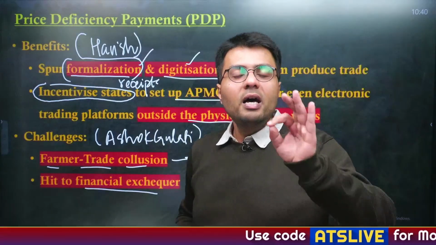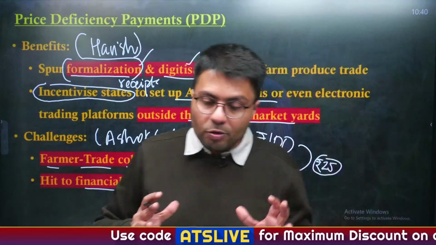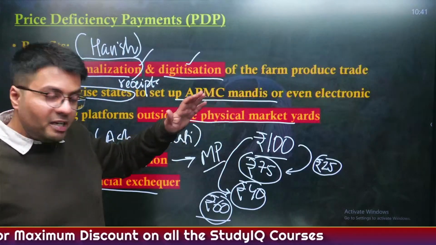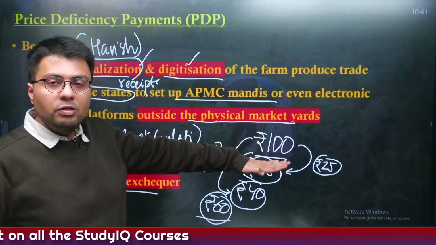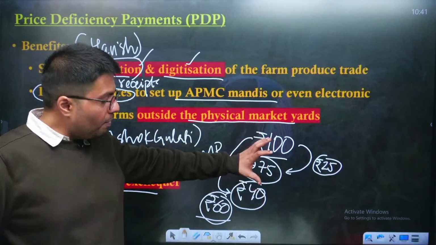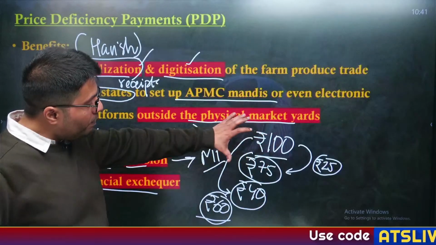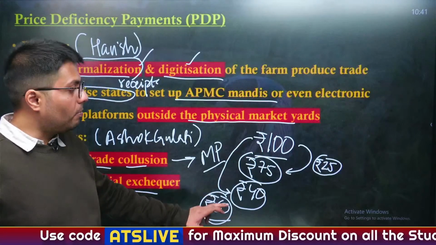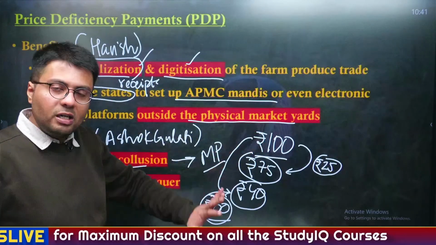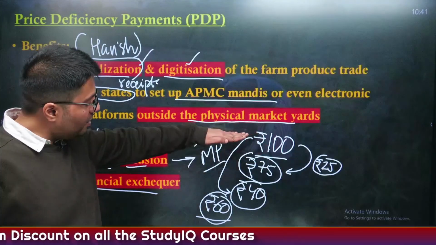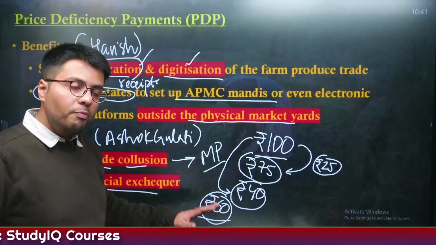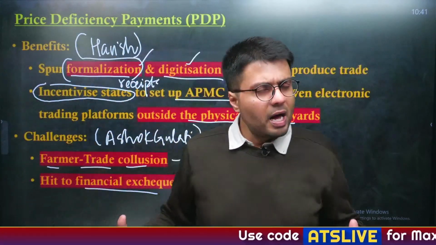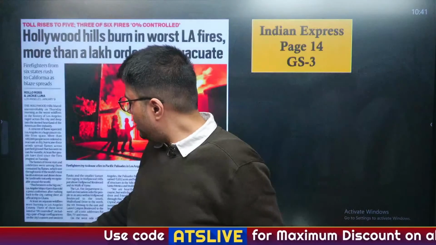So this is the kind of challenge highlighted by Mr. Gulati in today's article: by active collusion, farmers and traders may collectively reduce the market prices. Theoretically the market prices are reducing, but the farmers will be compensated by a larger amount by the government through the price deficiency payment system. So this does not create any financial challenge for the farmers, but rather increases the subsidy outgo of the government, hence creating pressure on the financial exchequer. And this is what today's article was highlighting. Understood? Now, let us move to another article.